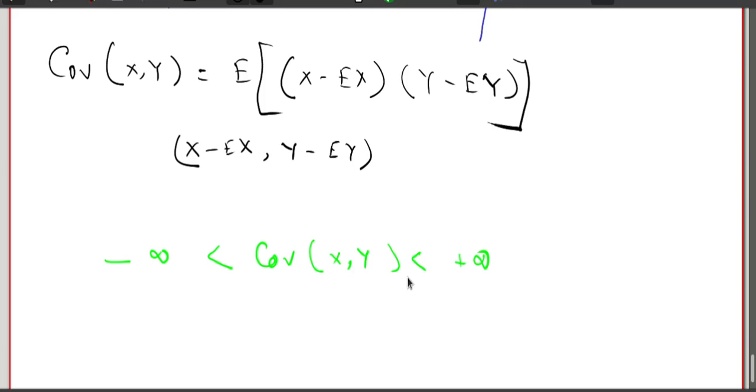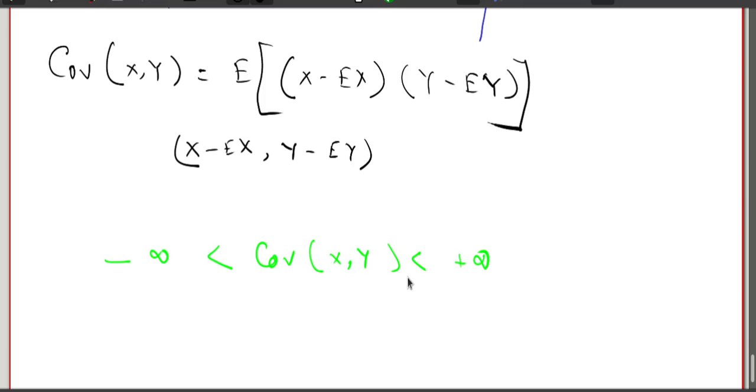I cannot tell based on the value of the expectation, because it can take any value. Suppose I got the covariance of two random variables X and Y as 5. How strong the relationship is, that I cannot tell, because it can take any value between minus infinity and plus infinity.